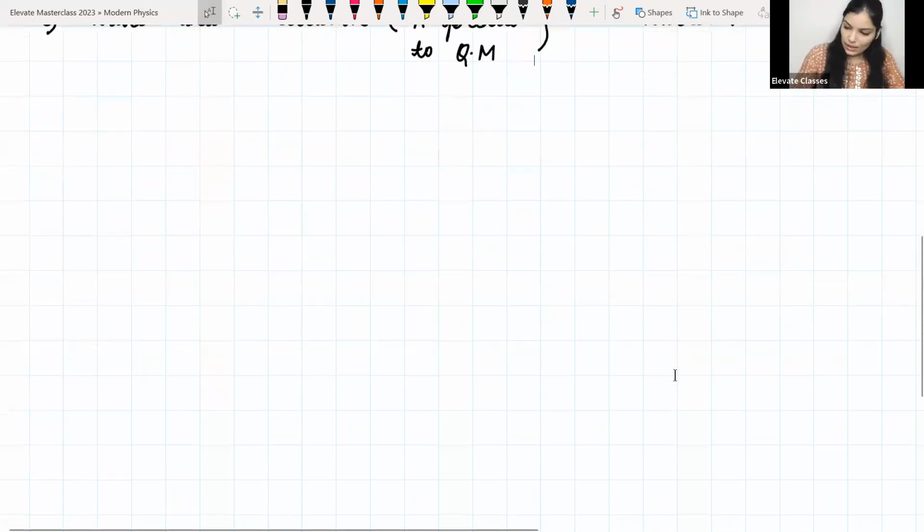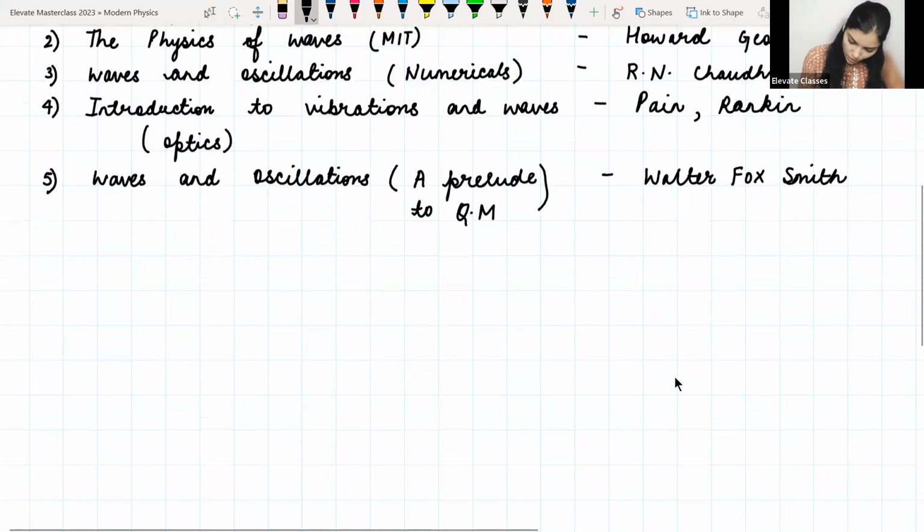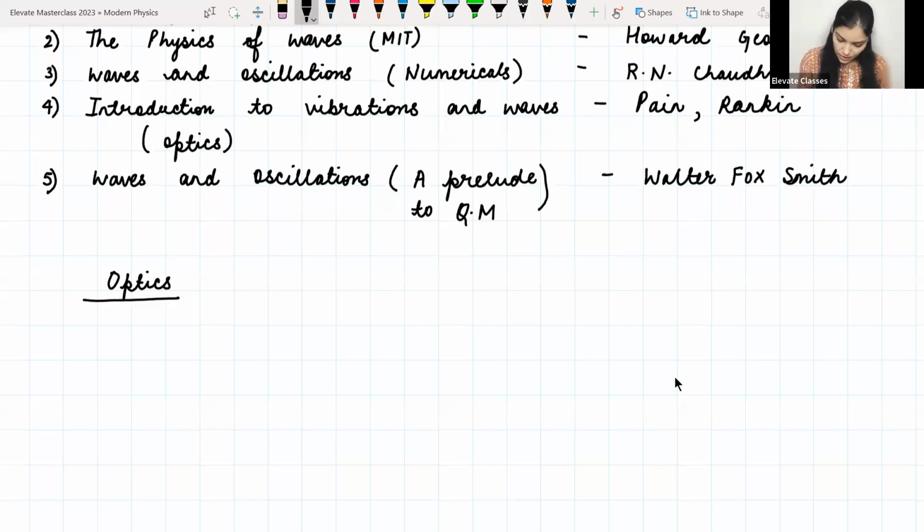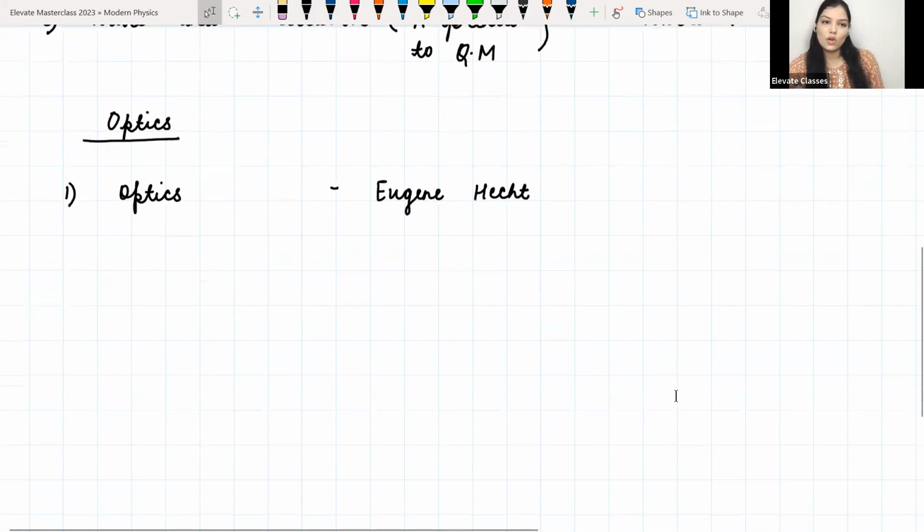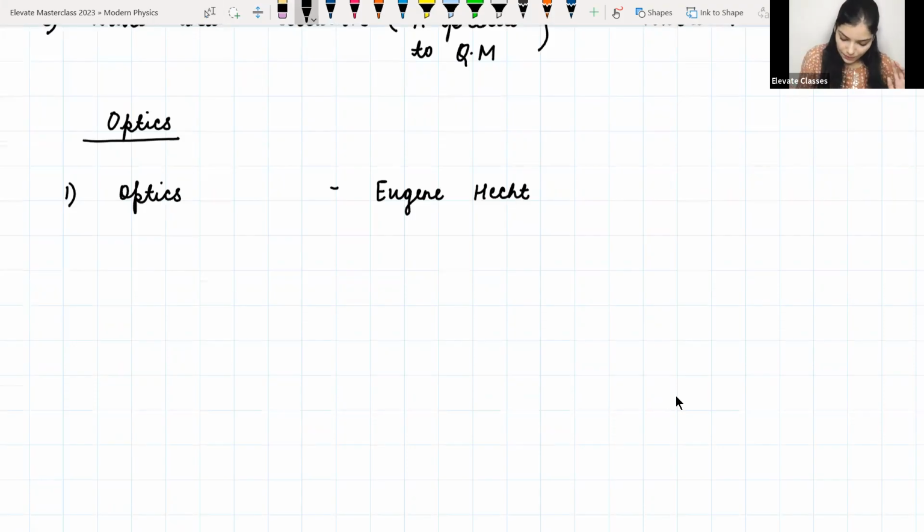Next I'm going to write some books for optics, which are not many, because I have only one book which I like. The book I like is Optics by Eugene Hecht. This is a very beautiful book. Mostly the optics section I would be teaching from here, and maybe a couple of internet sources, which I'll tell you when we do that part. But this book is good enough if you really want to appreciate optics.